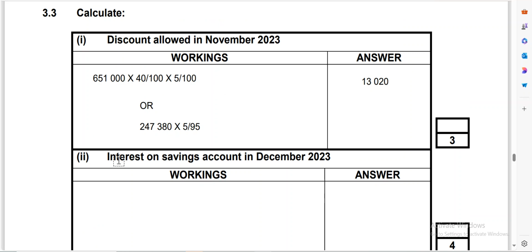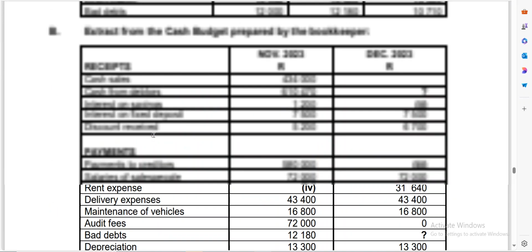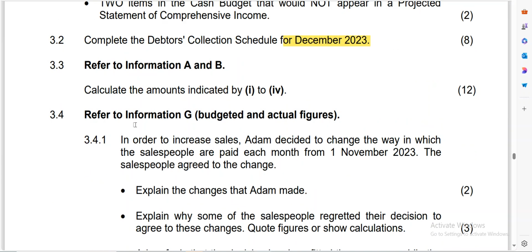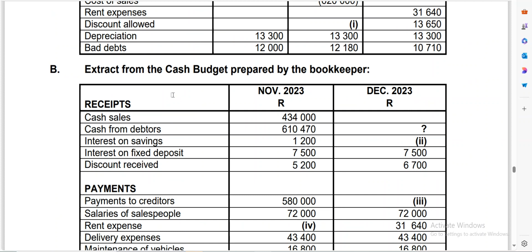Now next, they're saying that we should calculate interest on savings on current account on 1 December 2023. So we need to go to the adjustment that deals with that part. Remember, for this point, they said we should refer to information A and B. In information A, we have already dealt with this. Interest on savings here was 1,200.